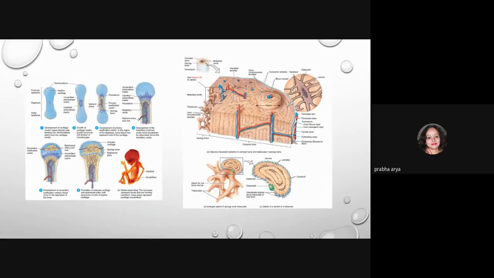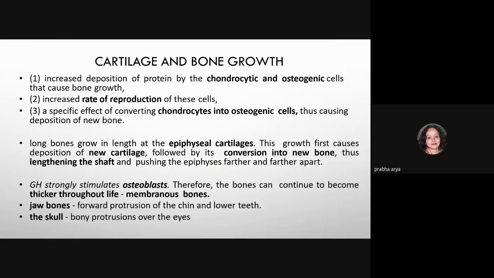It starts with the development of cartilage, and this cartilage then grows, and then there is a development of the primary ossification center in the center of this. Then the deposition of calcium salts starts increasing the size, and the cells are also increasing in number. Deposition is occurring so that the length of the bone increases, and this is the site where the cells of bones are residing.